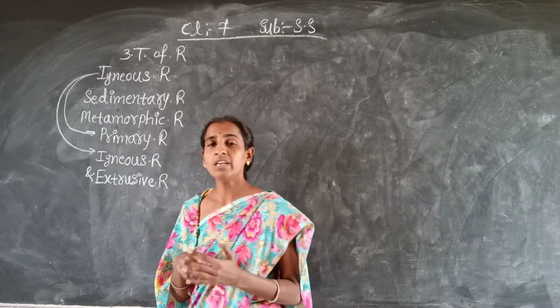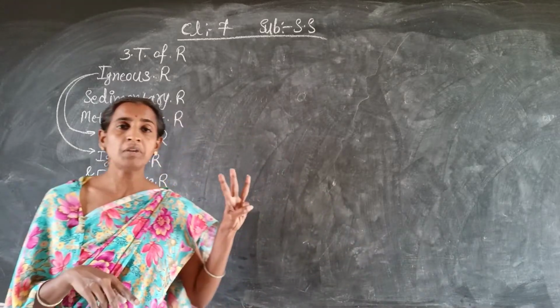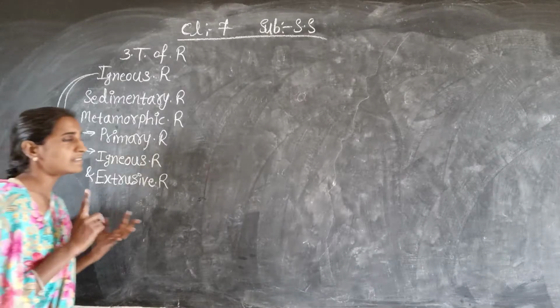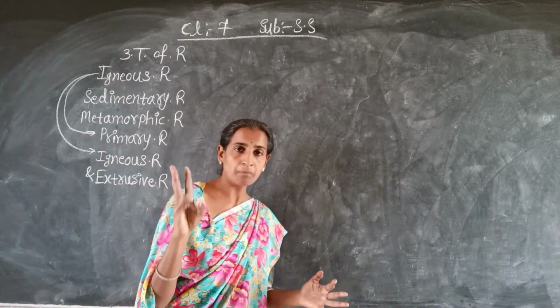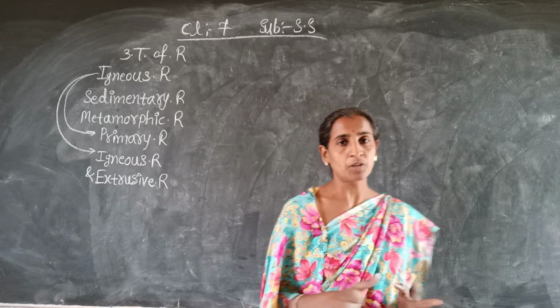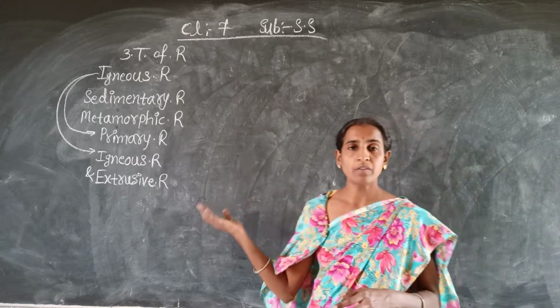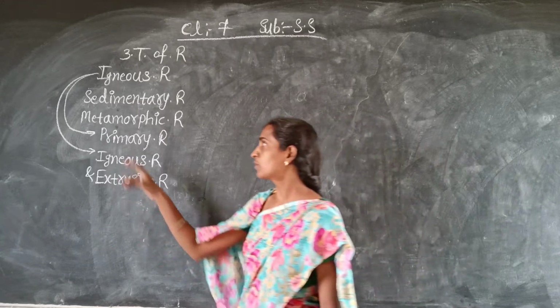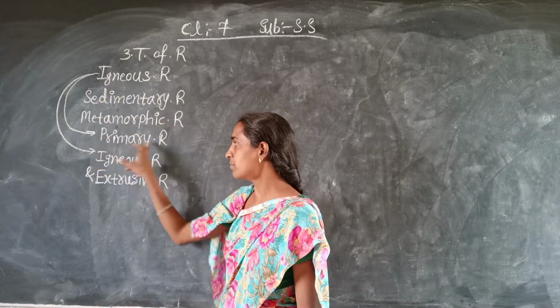Here in your textbook the three major types of rocks are given. The first is igneous rocks, the second is sedimentary rocks, and the third is metamorphic rocks. These three are very important. And you know very well the igneous rocks are also called primary rocks.